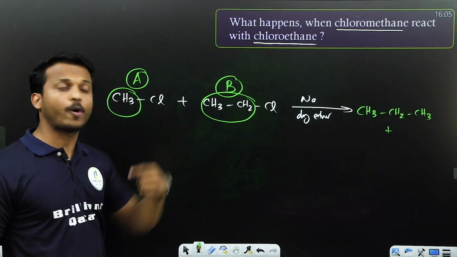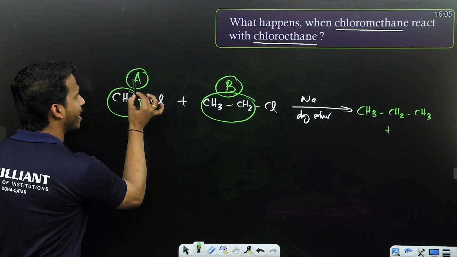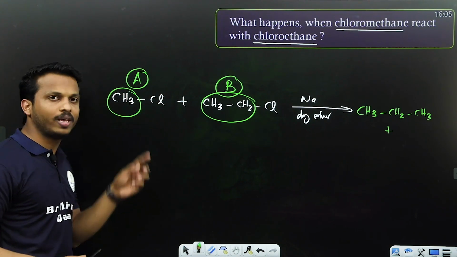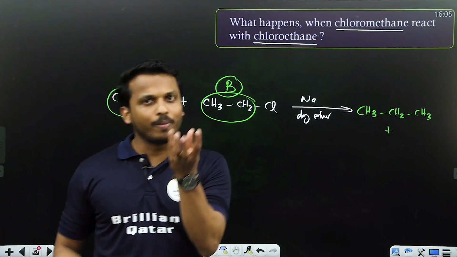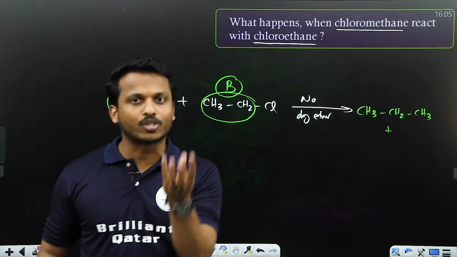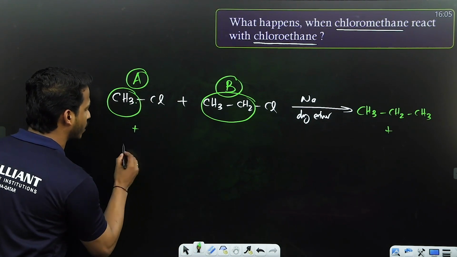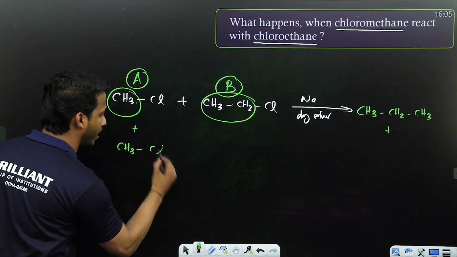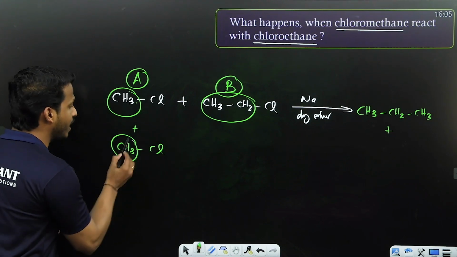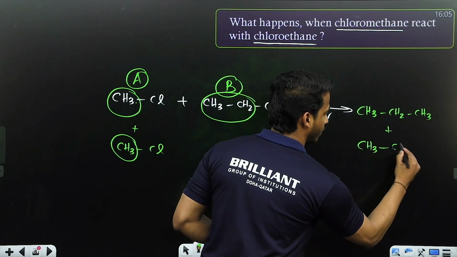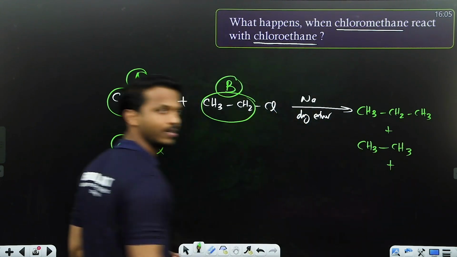There are some more products that can form because this A can combine with another A. How another A? Dear all, chloromethane is in a solution, right? Chloromethane is one of the molecules. In a solution, many chloromethane molecules will be there. So one chloromethane combined with another chloromethane, then what will happen? This CH3 and this CH3 will join. You will get ethane.